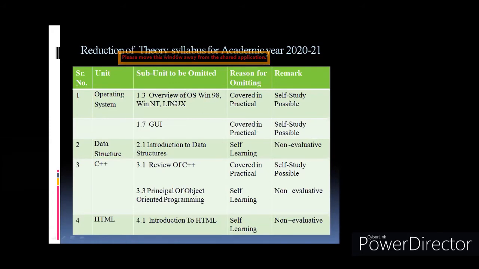Actually in the board exam, most of the questions are not asked on these topics. Features of 98, NT, Linux are not asked. Sometimes they have asked about Linux, like explain the structure of Linux or the kernel of Linux, but it is rare.